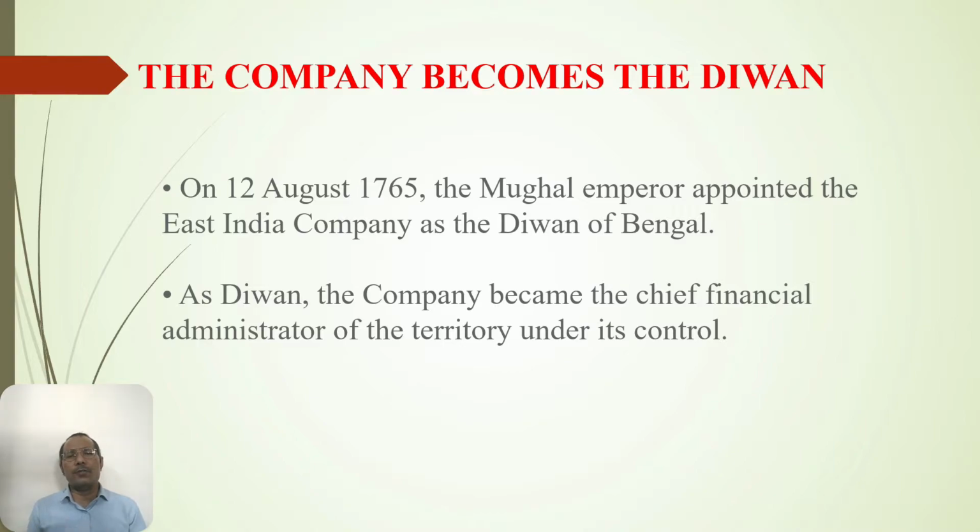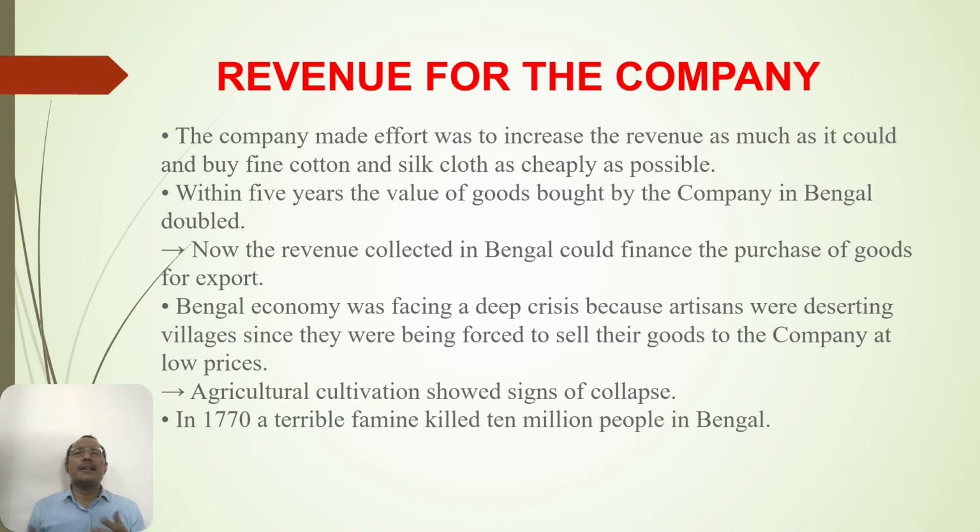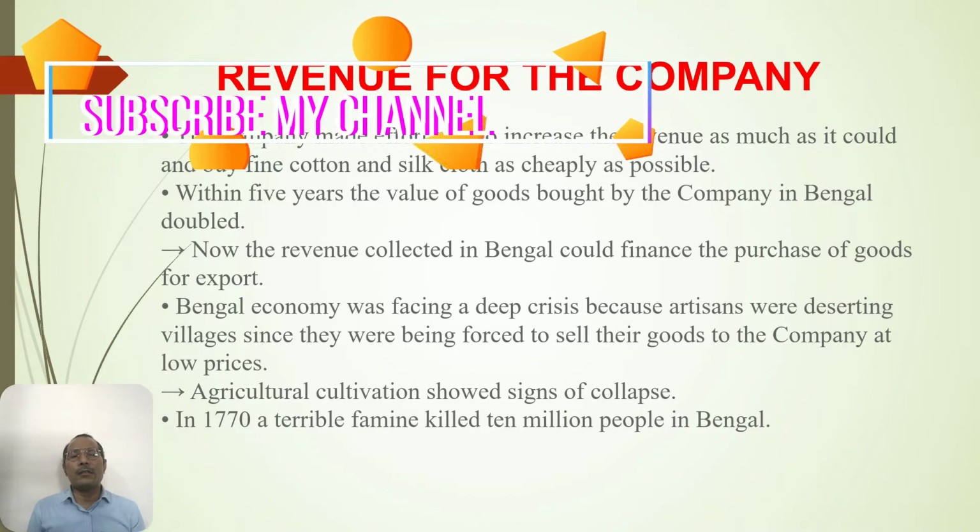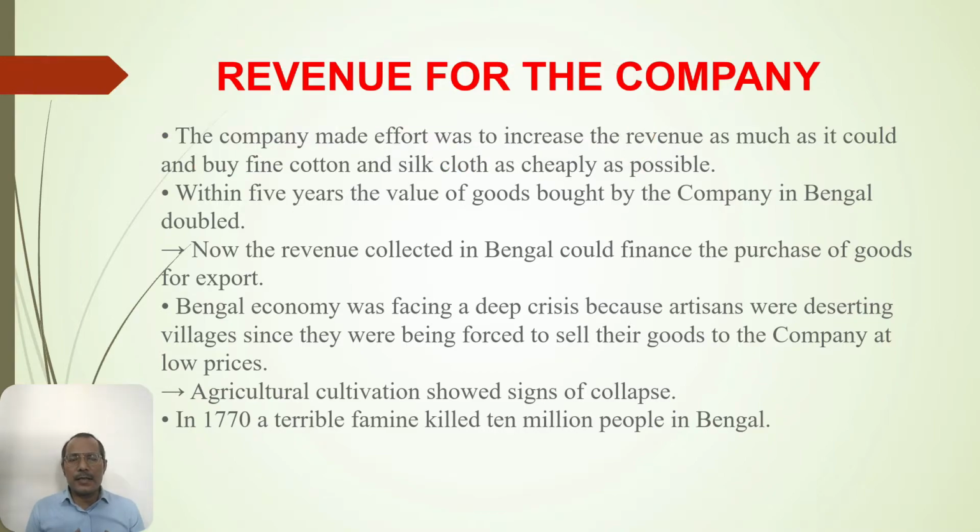We have already gone through the Battle of Buxar and Plassey, after which the Mughal emperor gave them the Diwani. Now, the next point is the revenue for the company. When the company became the Diwan of Bengal, it made efforts to increase the revenue as much as it could and to buy fine cotton and silk cloth as cheaply as possible. Becoming the Diwan meant the company also became the ruler of Bengal.